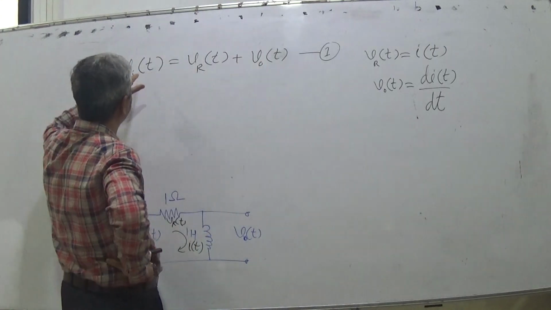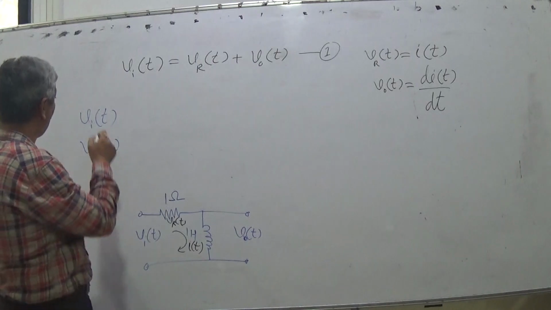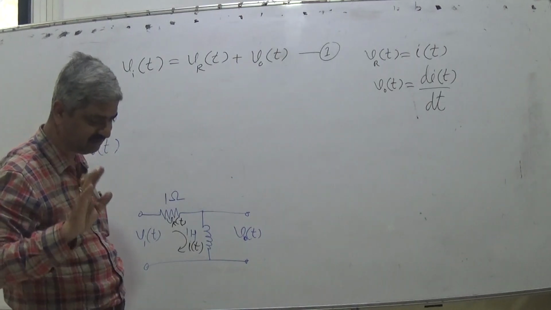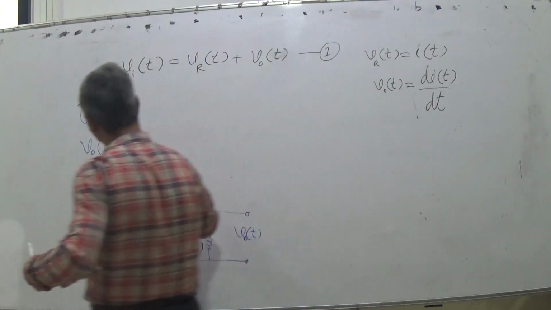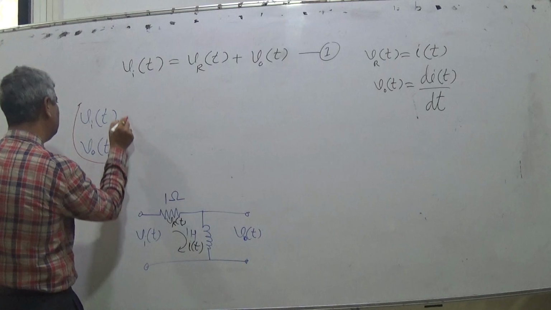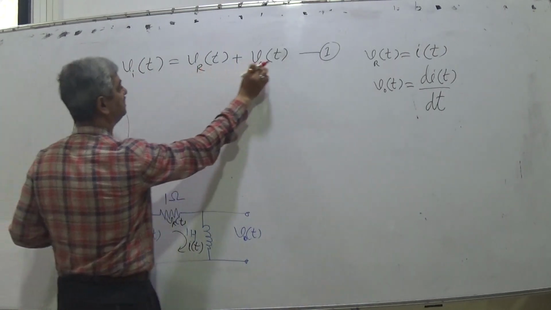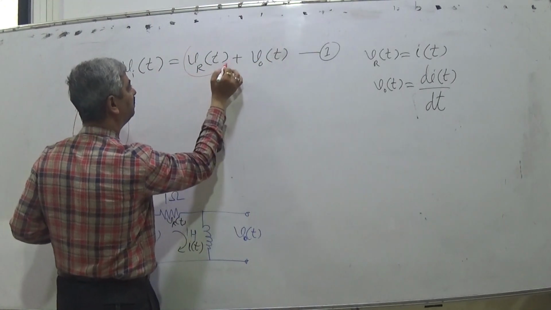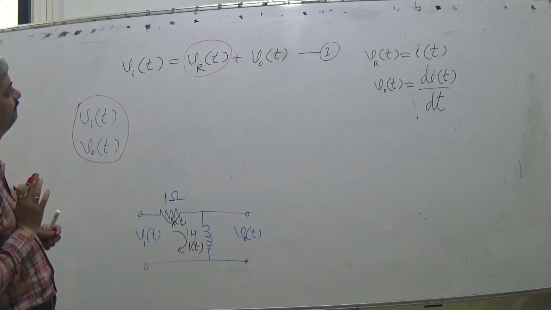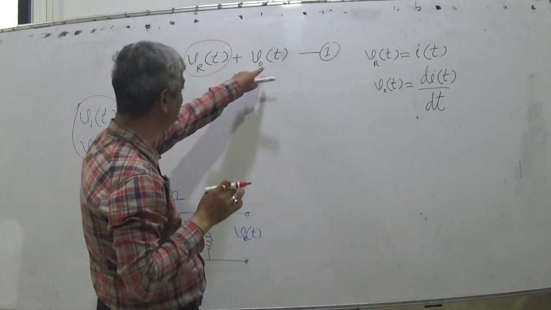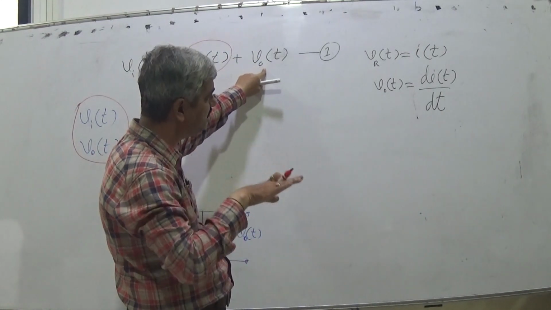So what is our goal? Let me explain in a simple way. Our goal is to have an equation between these terms, Vin(t) and VO(t). This equation has Vin(t) equal to this plus this. This we don't want, this we don't want. This we want. So this equation right now is not of much use to us.